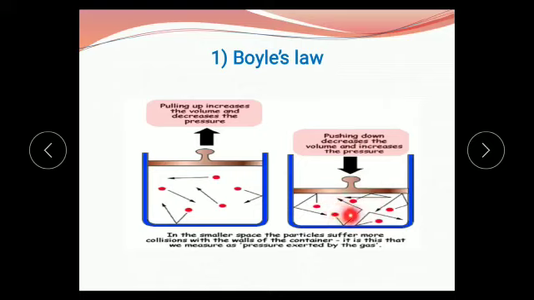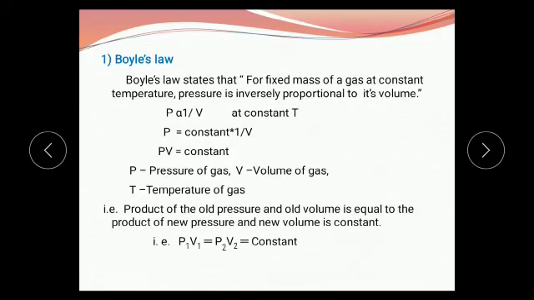In the second diagram, when we pull up the piston, pressure decreases and at the same time volume increases, which is opposite to the first. Therefore, we state that for a fixed mass of gas at constant temperature, pressure is inversely proportional to its volume.